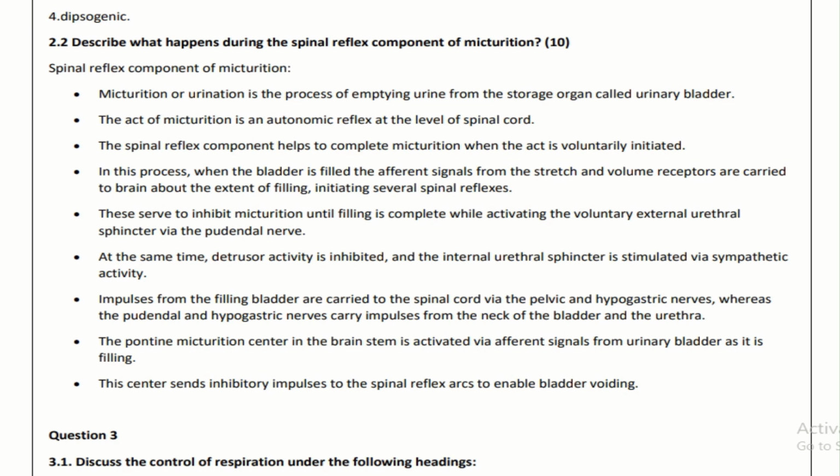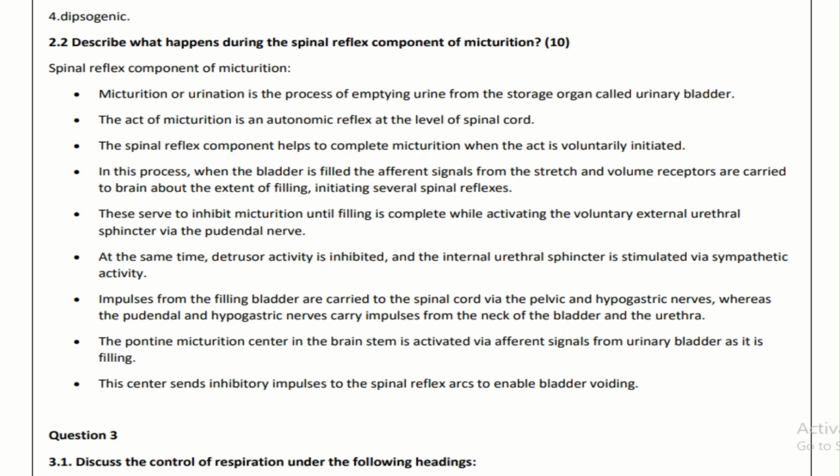In this process, when the bladder is filled, afferent signals from the stretch and volume receptors are carried to the brain about the extent of filling, initiating several spinal reflexes. These serve to inhibit micturition until filling is complete while activating the voluntary external urethral sphincter via the pudendal nerve. At the same time, detrusor activity is inhibited and the internal urethral sphincter is stimulated via sympathetic activity.